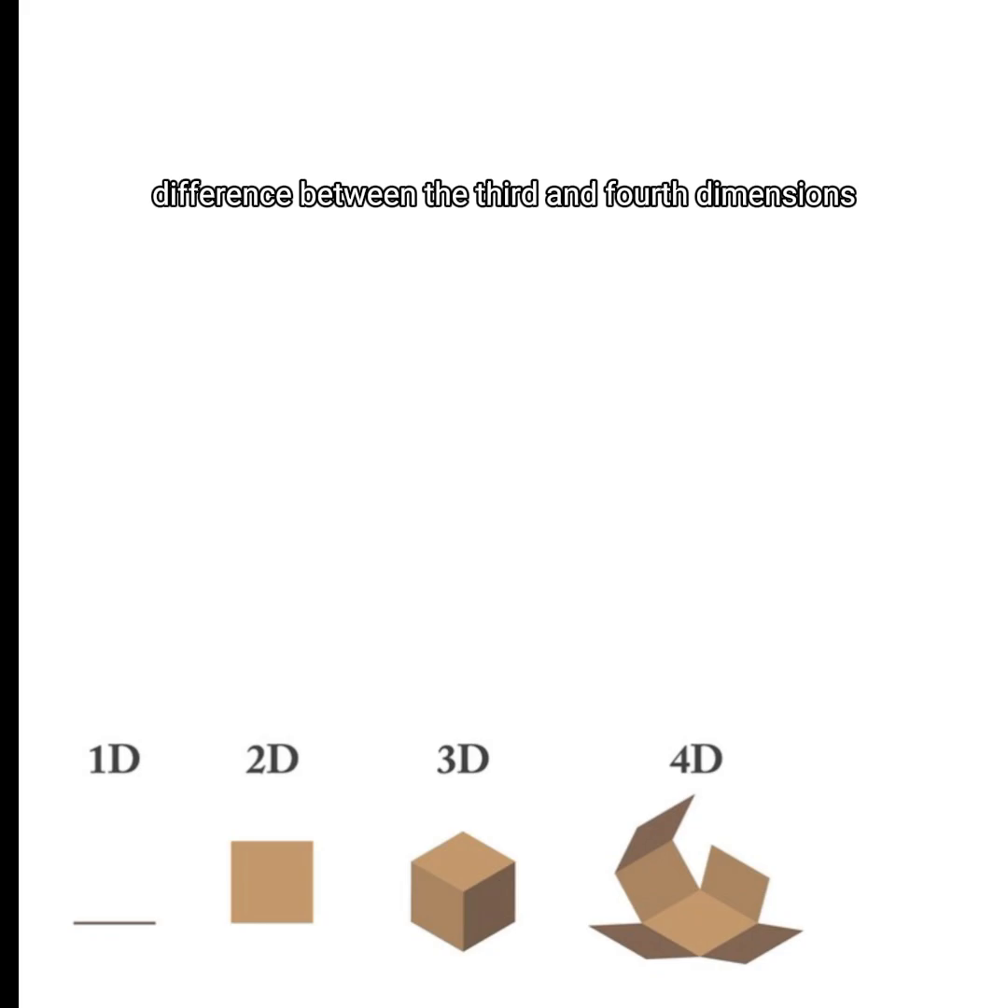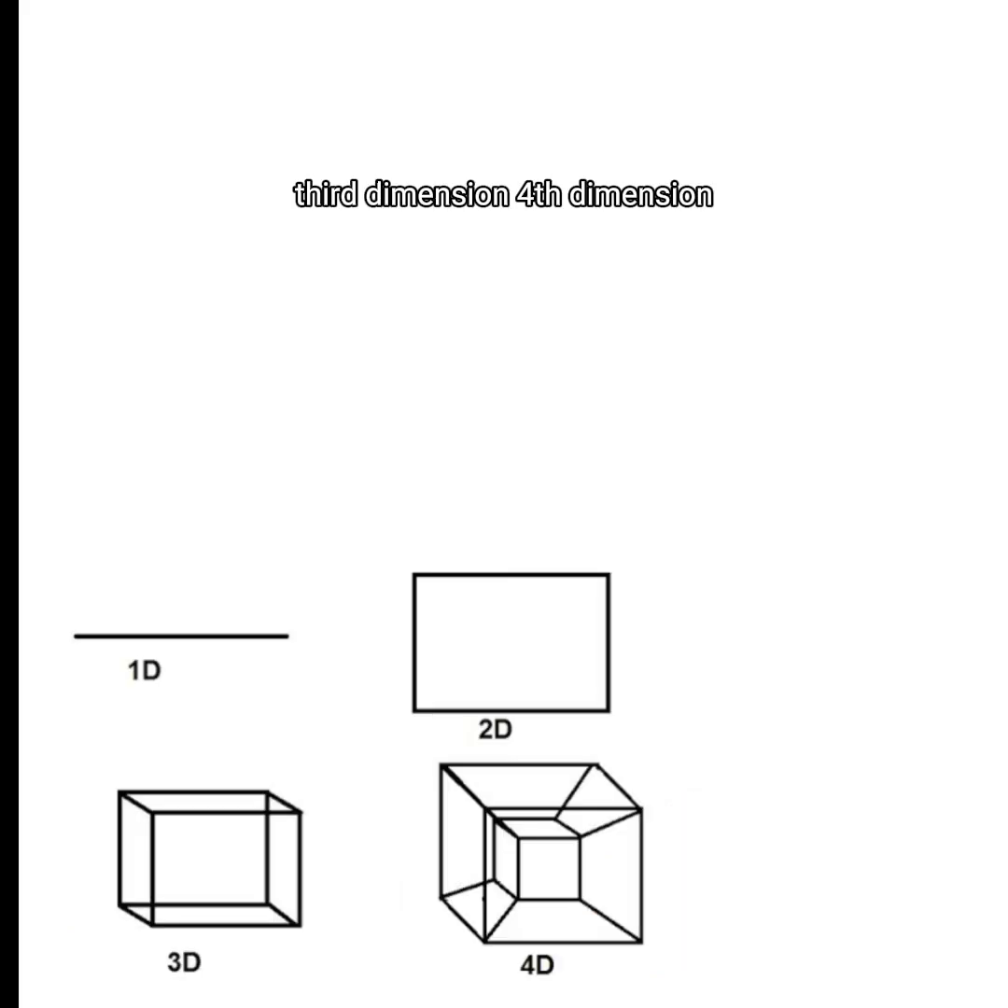Difference between the 3rd and 4th dimensions. 3rd dimension: length times width times height. 4th dimension: length times width times height times time. The 3rd describes solid objects; the 4th describes objects and their motion through time. The 3rd is directly visible and tangible; the 4th is experienced but not directly visible.